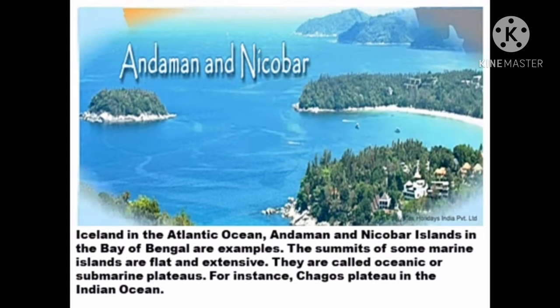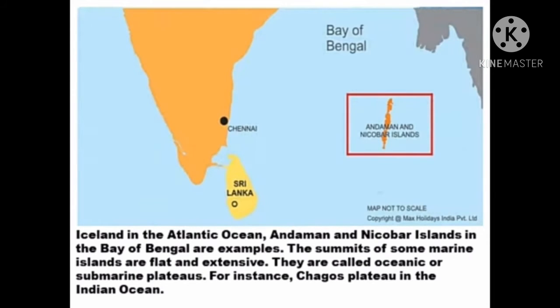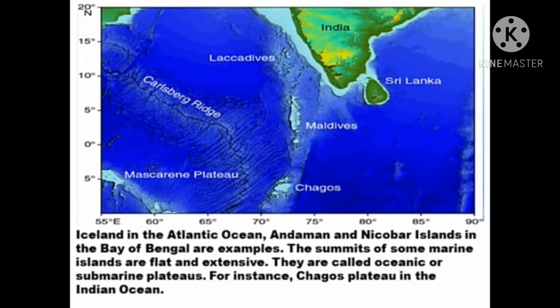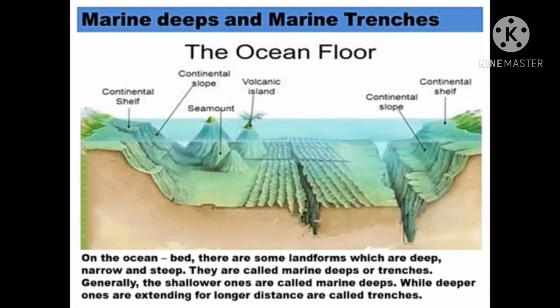The summits of some marine islands are flat and extensive. They are called oceanic or submarine plateaus. For example, the Chagos Plateau in the Indian Ocean.